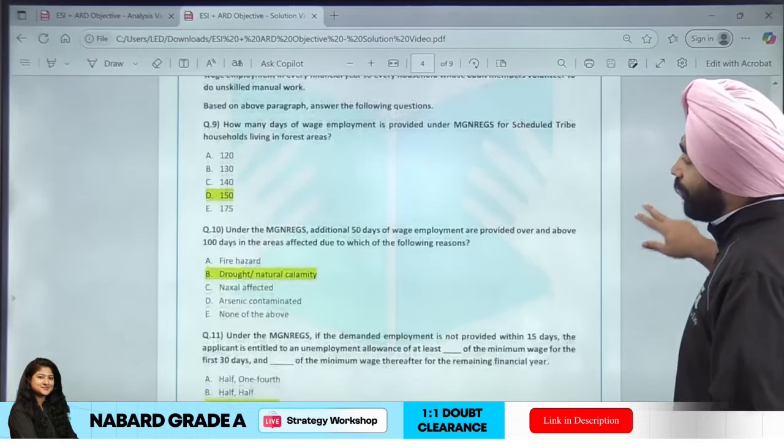Now, friends, let's come to the final question. This question was such that in the year 2023, I also personally say I do not know why NABARD has asked this question.